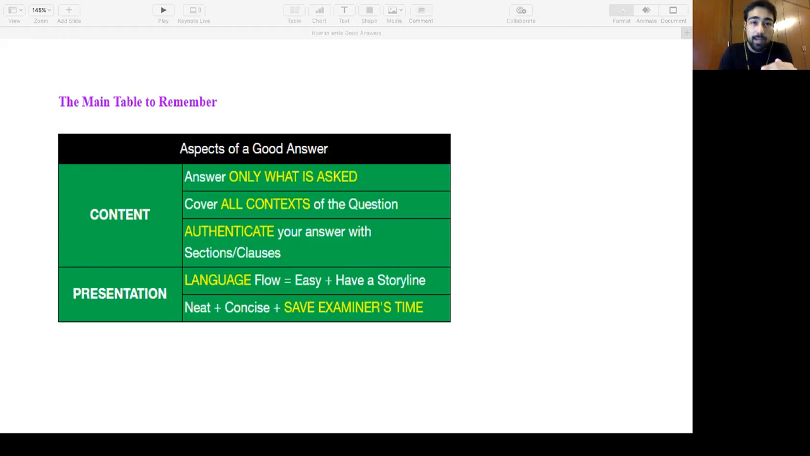Divide your answer into paragraphs, divide your answer into bullets, underline, mark, make boxes, whatever you can do. Don't beautify it, but save the examiner's time. Like, this is what I want to tell. This is what is important you should read. Like, underline that for him.